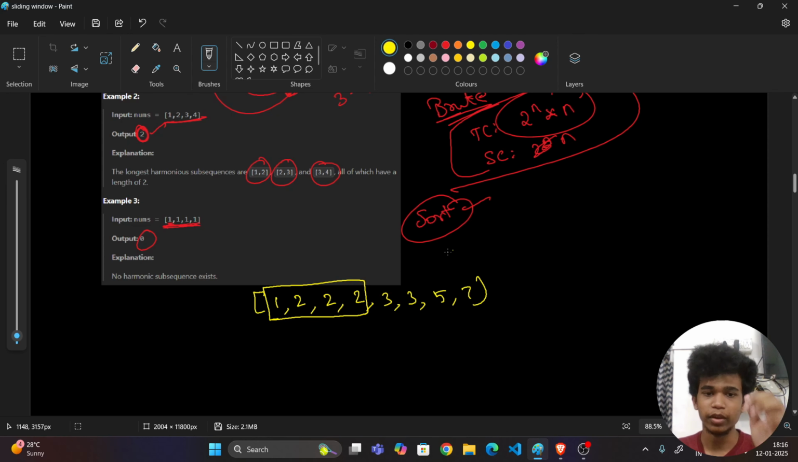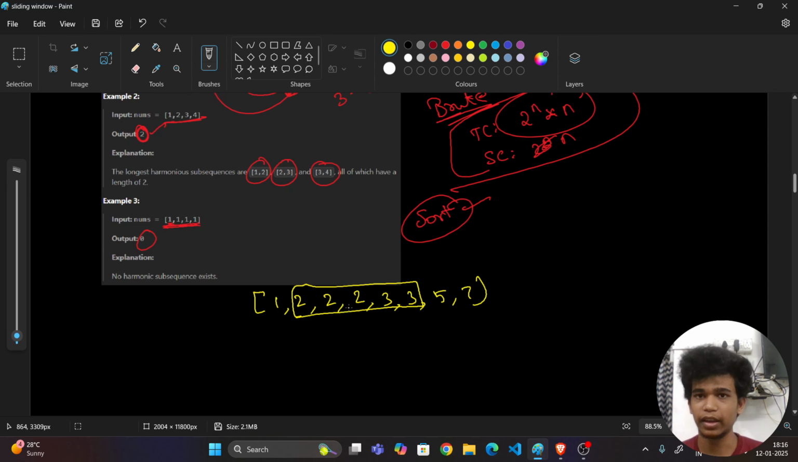So it will be minimum. So I can take this, or I can take these elements. Other than that we cannot take anything, right? Because 3 and 5 have an absolute difference of 2, and 3 and 7 will be 4, and 5 and 7 will also be 2.